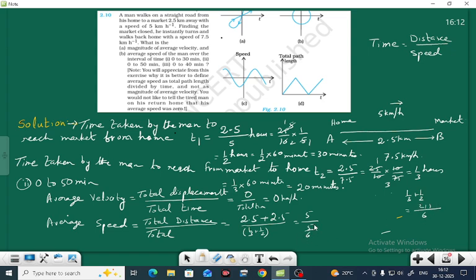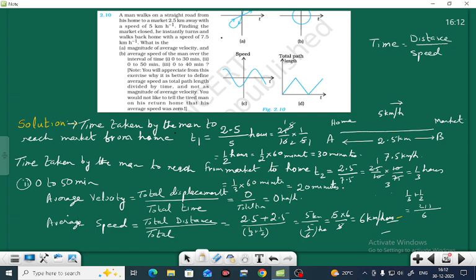It is kilometer and it is in hour. So we get 5 into 6 by 5. 5 will cancel. Then we are getting a value of 6 km/h. That is our answer, right?